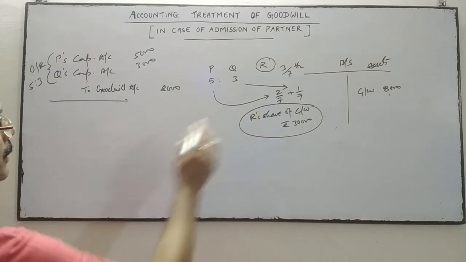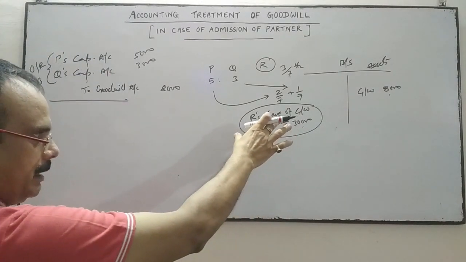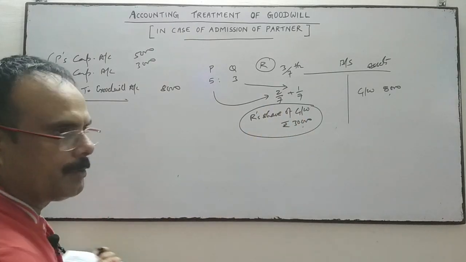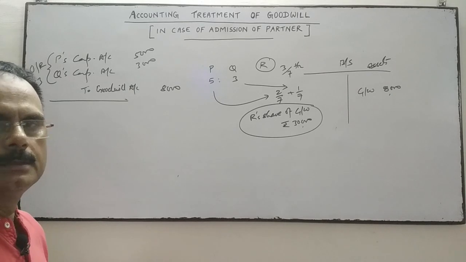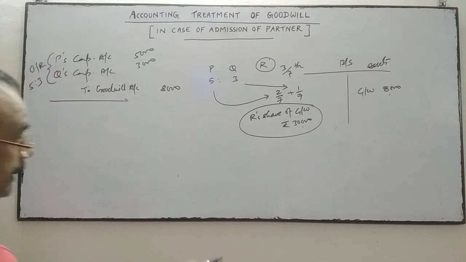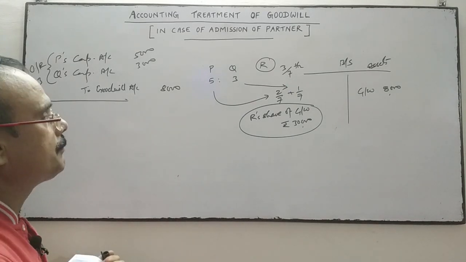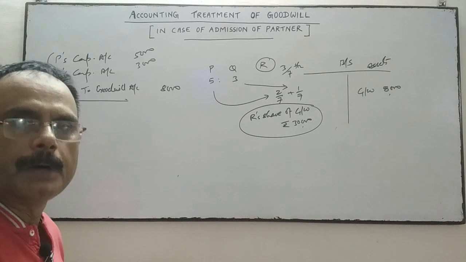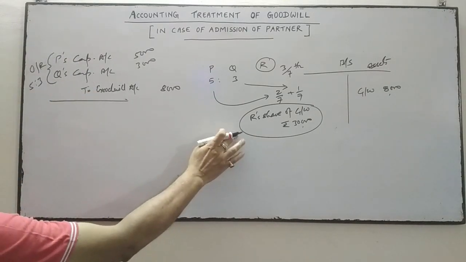Now next, as the new partner is unable to pay the amount of his share of goodwill, and even though we have given the entry to the new partner, the entry for goodwill will be his share of goodwill.